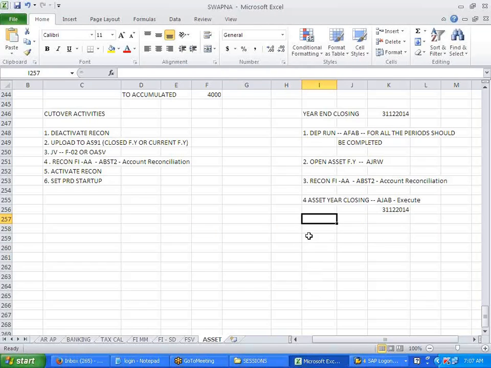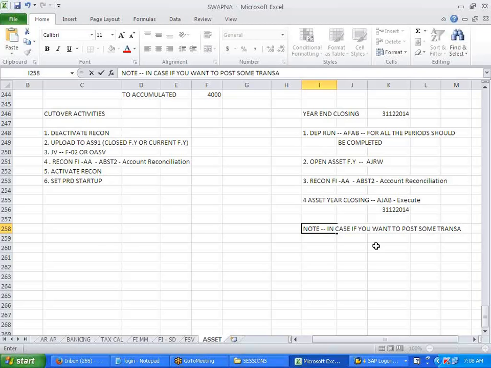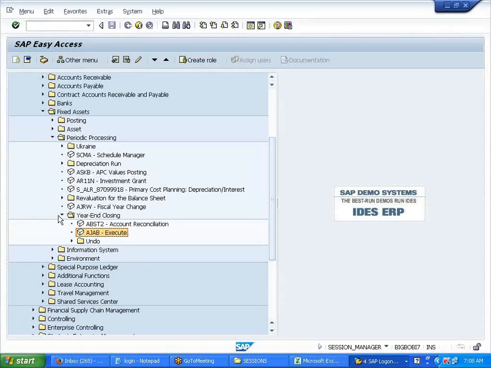Just a note over here. In case you want to post some transaction, and the fiscal year is closed, year-end closing is done, maybe you forgot some depreciation run and you want to run it again. This is a rare case. So OAAQ, but you need to verify completely.